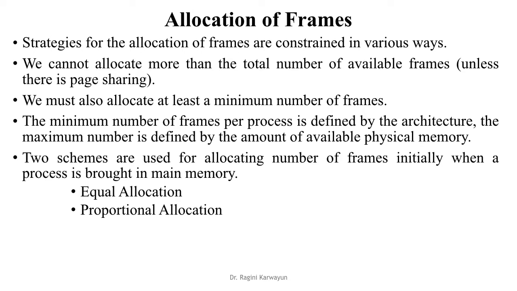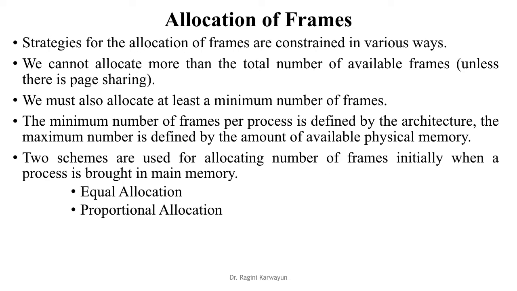In pure demand paging we discussed that a process is brought into memory only when it is requested for, or we allocate a frame only when a process demands a frame, whereas in practice, initially when a process is to be brought into memory we allocate a minimum number of frames to each process. Now how many frames should we allocate to each process? The minimum number of frames per process is defined by the architecture and the maximum number is defined by the amount of available physical memory.